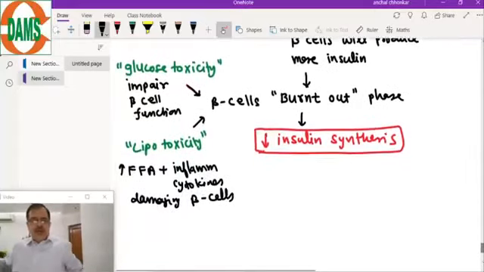So these are the two conditions. Glucose toxicity: paradoxically, hyperglycemia impairs the beta cell function.